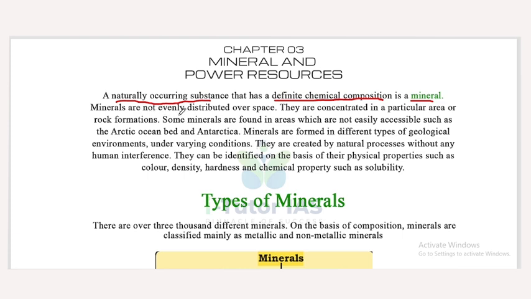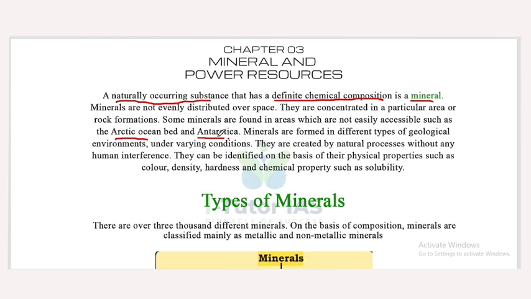Minerals are not evenly distributed over space. They are concentrated in a particular area or rock formation. Some minerals are found in areas which are not easily accessible, such as the Arctic Ocean bed and Antarctica. These are places which are very hard to access, and in the Arctic Ocean bed and Antarctica, minerals are found in abundance.